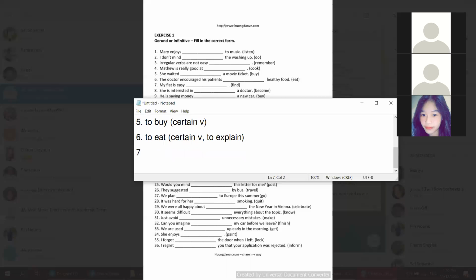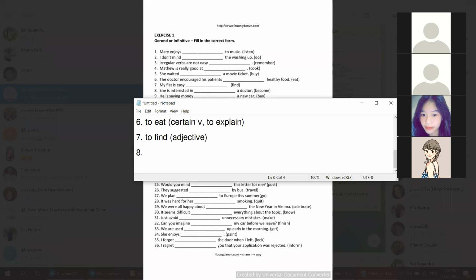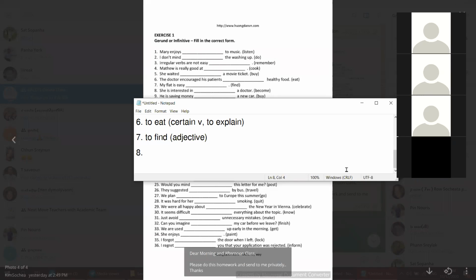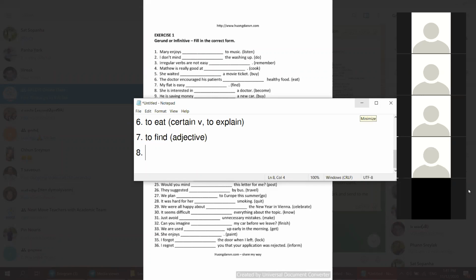Lisa. My flat is easy to find. Yeah, my flat is easy to find. Why easy to find? Why to find? Because of the word easy. Easy is an adjective, right? Okay, number 8. We go to Socrates. Socrates. Number 8.